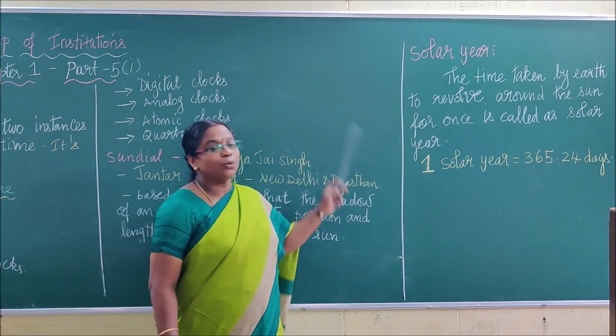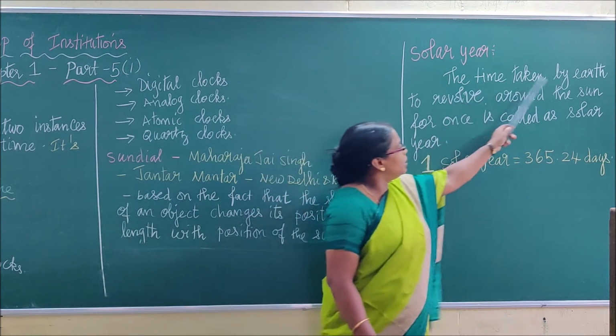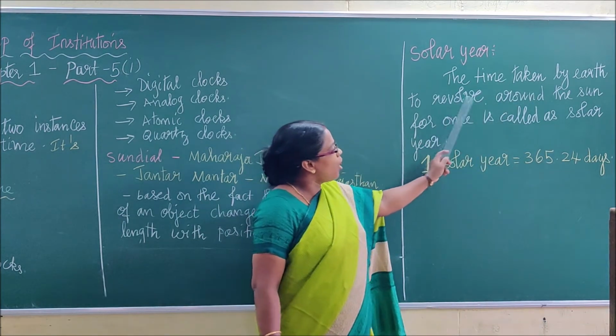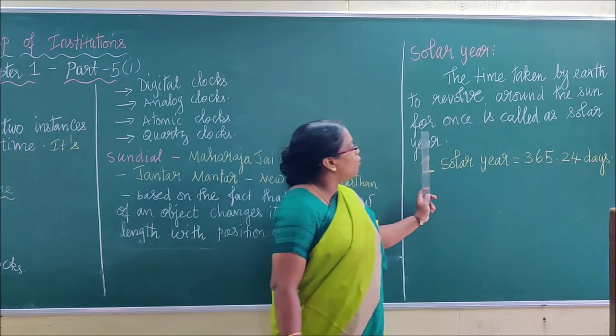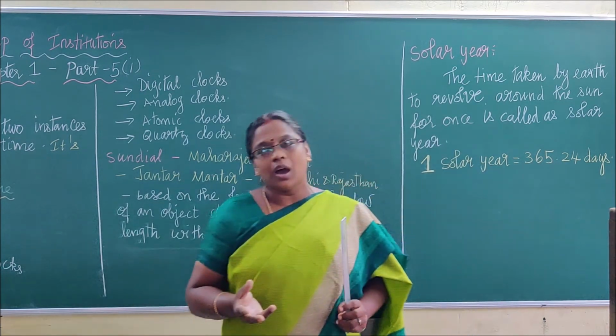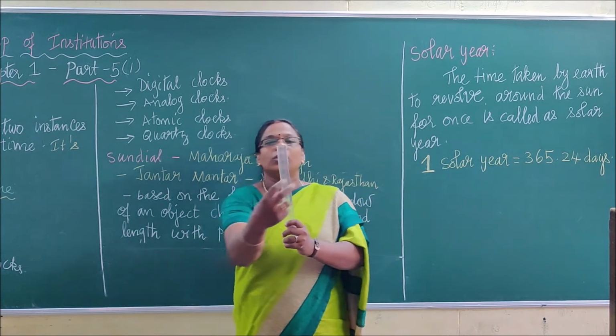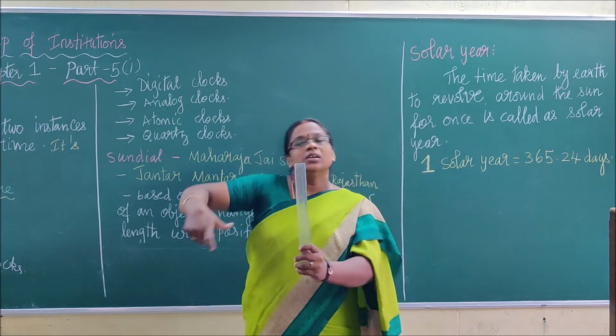Now as of now you have to know what a solar year is. It is the time taken by Earth to revolve around the sun once. You would have learned in your lower standard that the sun is at the center and Earth is rotating and revolving around the sun, right?